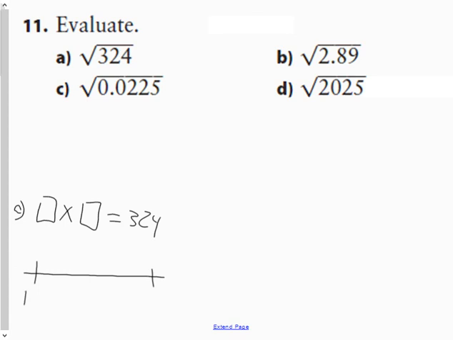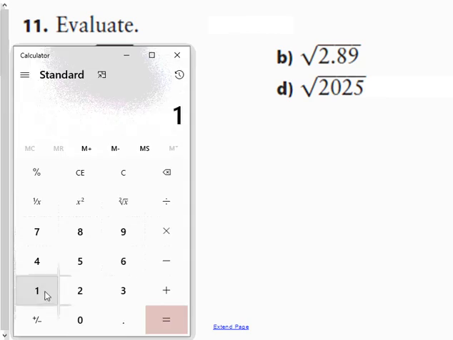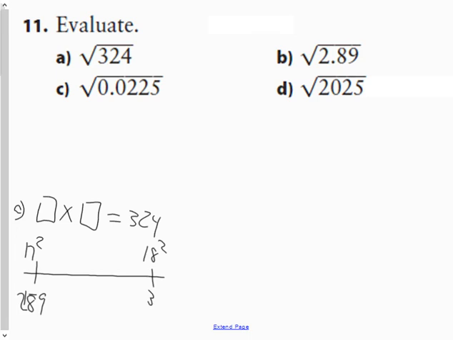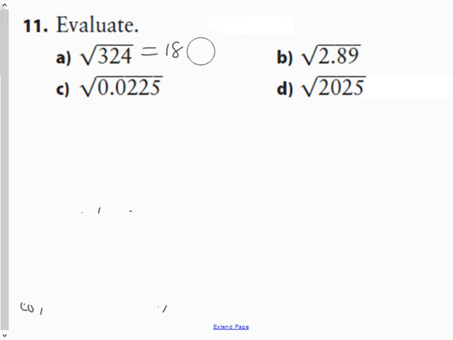So 17 squared is 289. 18 squared. Oh, I wonder if that's right on the line. I bet you it is. 18 squared is 324. Look at that. 324. So therefore, it's 18 times 18. I did that without actually hitting the square root button. So therefore, the square root of 324 is 18.